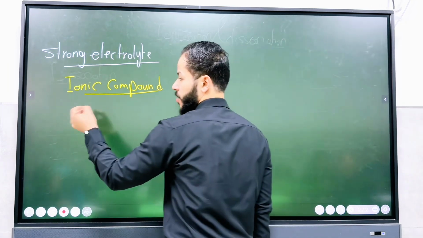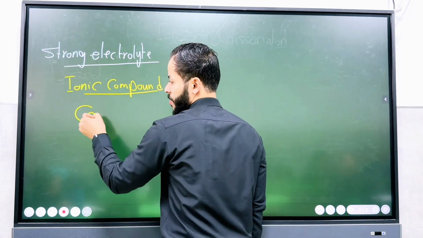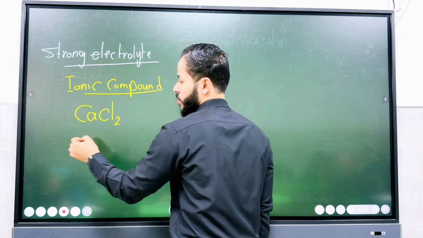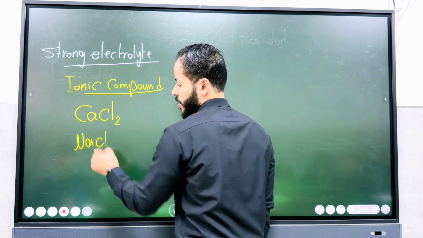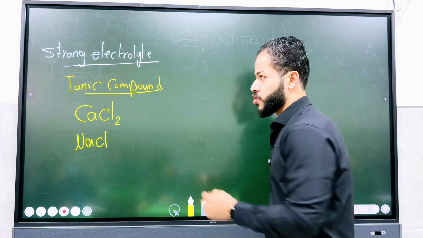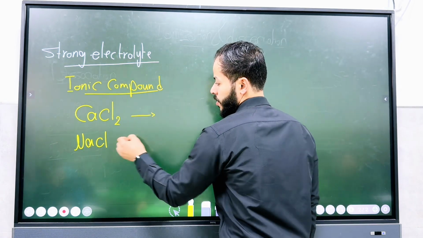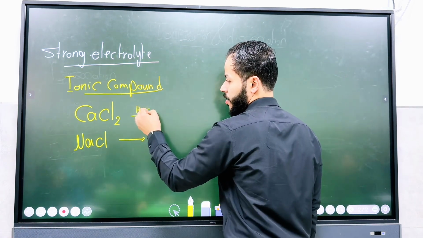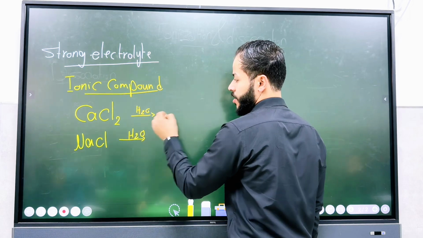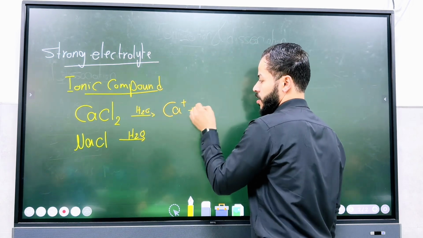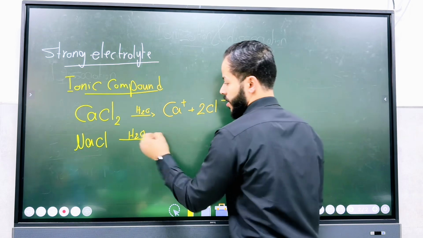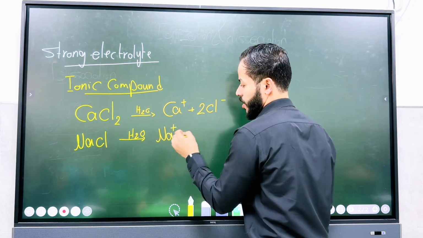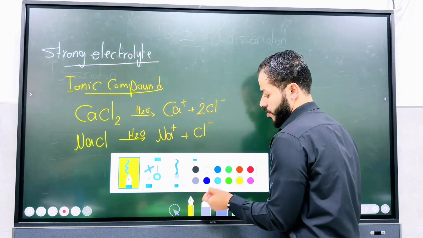Like the examples that we took, calcium chloride, for example, CaCl2, or sodium chloride, NaCl. All of these are considered strong electrolytes. When they dissociate in water, they give us ions, right? Calcium positive 2 plus 2 chloride ions negative, and here it gives us Na positive plus Cl negative, 2 moles of ions.